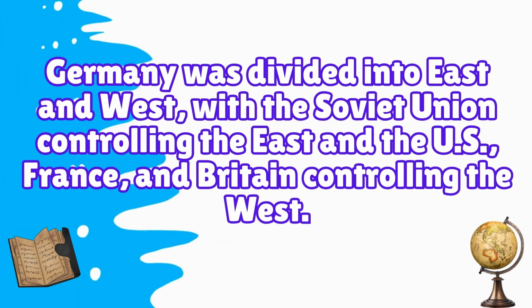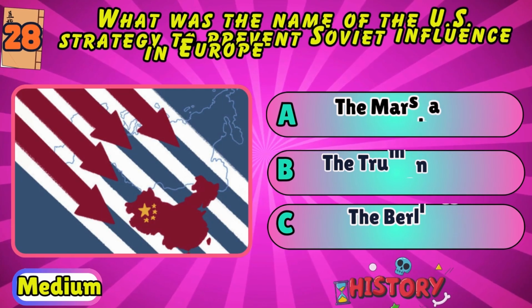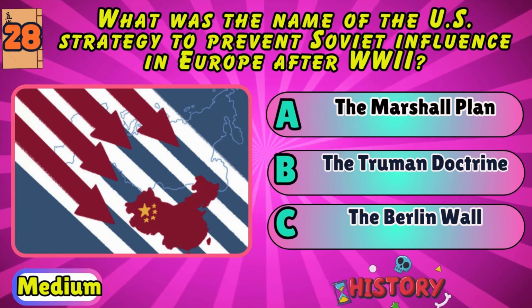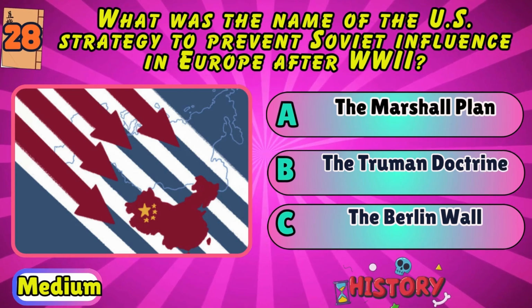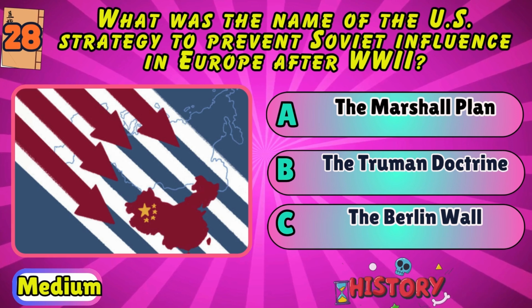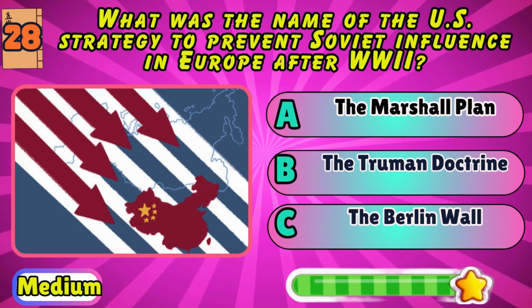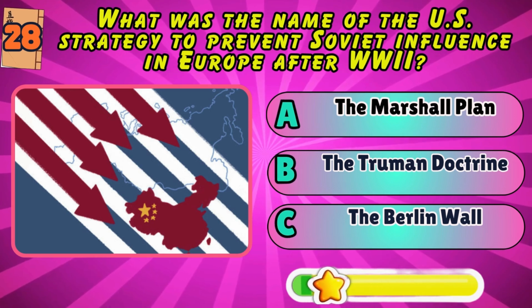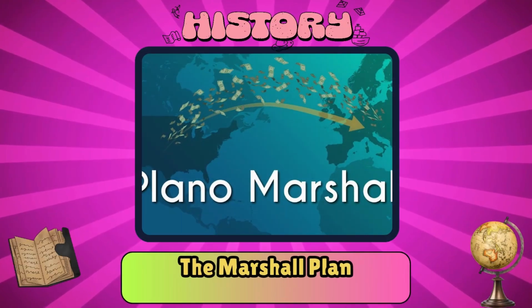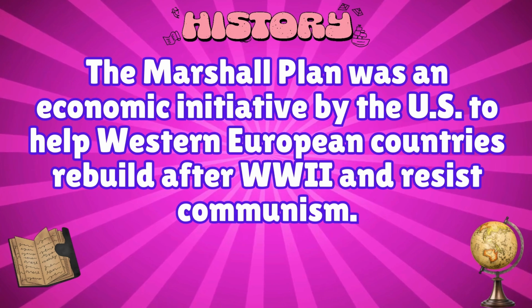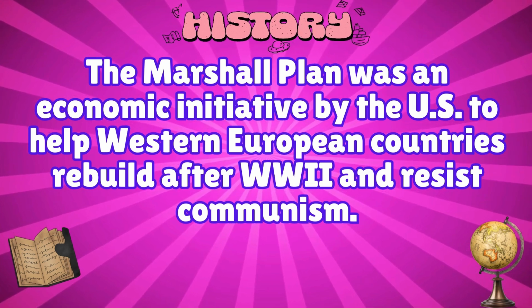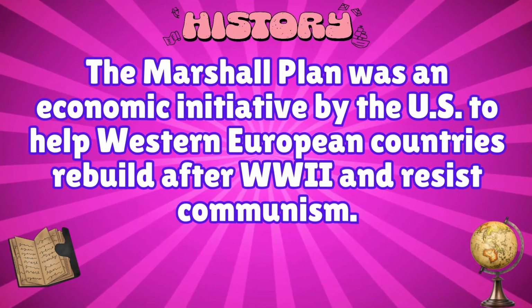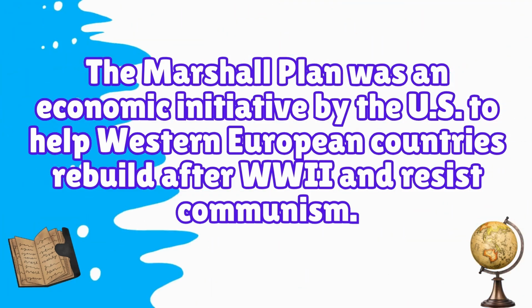What was the name of the US strategy to prevent Soviet influence in Europe after World War II? The Marshall Plan, the Truman Doctrine, or the Berlin Wall? The Marshall Plan. The Marshall Plan was an economic initiative by the U.S. to help Western European countries rebuild after World War II and resist communism.